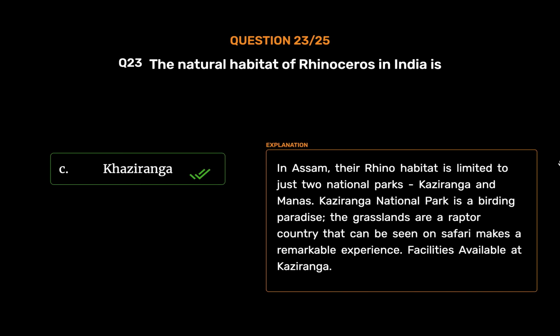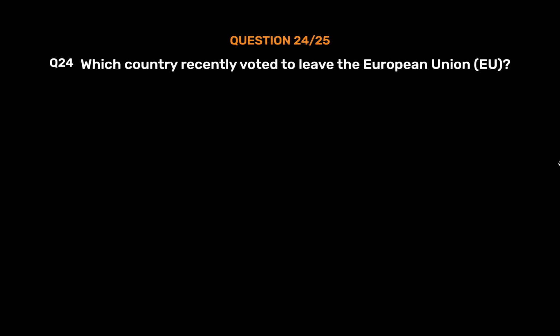Kaziranga. In Assam, the rhino habitat is limited to just two national parks, Kaziranga and Manas. Kaziranga National Park is a birding paradise. The grasslands are a raptor country that can be seen on safari, makes a remarkable experience. Facilities available at Kaziranga.